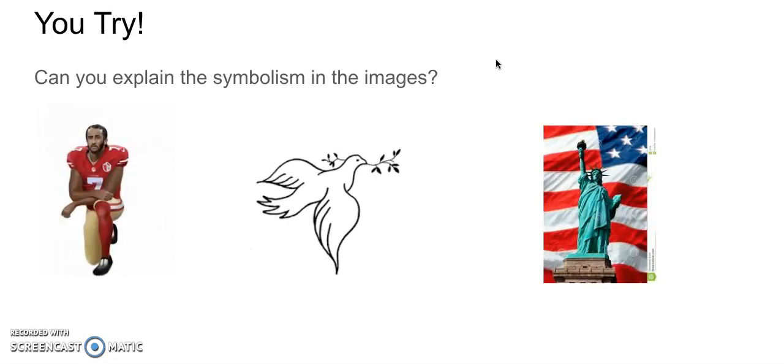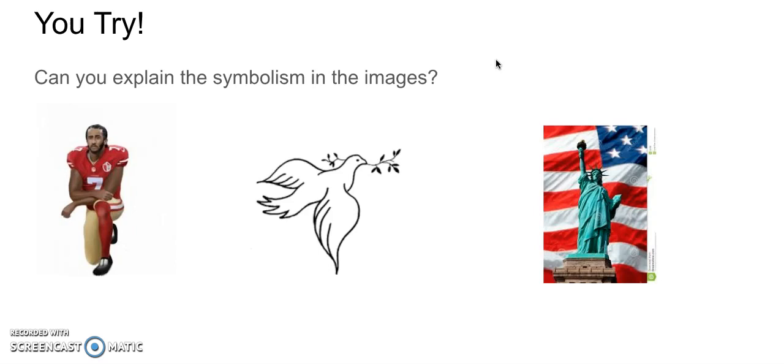Now you try. Take a minute. Can you explain the symbolism of these following images? Colin Kaepernick can symbolize what? Possibly freedom from oppression. Specifically, this is a symbolic reference to the Black Lives Matter movement. This is something that most Americans would understand and would have full context for.